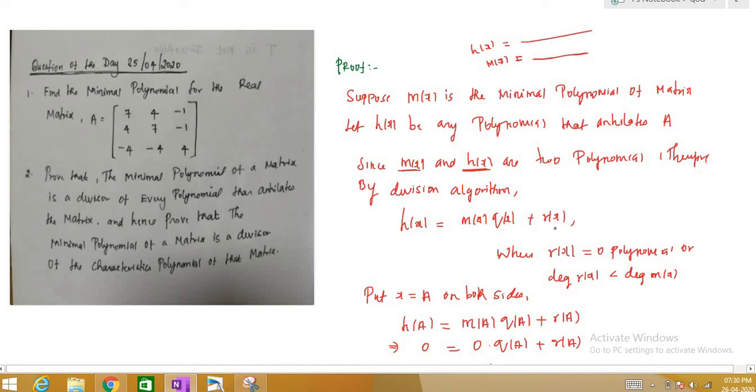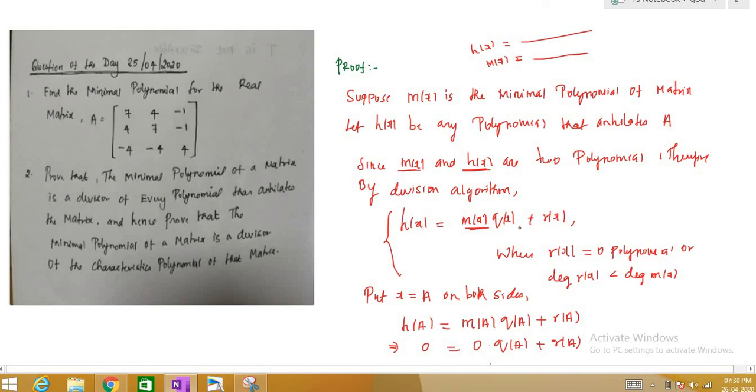So either r of x is equal to 0 or degree of r of x is less than degree of m of x. Don't worry, these are just the definitions. I'm just applying the division algorithm here, right? If r of x is equal to 0, we conclude that m of x divides h of x. If it is not equal to 0, then m of x does not divide h of x, right? That is what we did in school days.